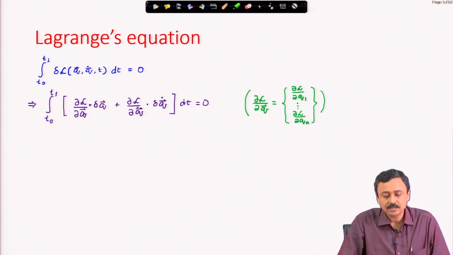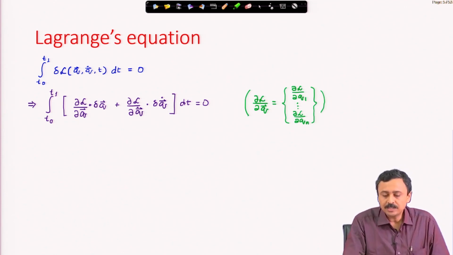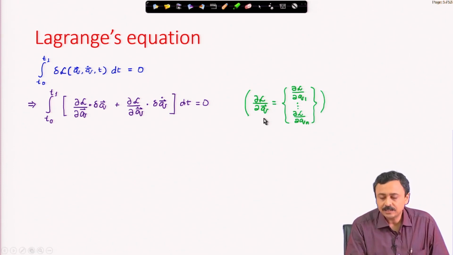Therefore, we have this, otherwise it is like the total derivative operator. And what is del L del q vector? That is this vector del L del q1, del L del q2 up to del L del qn. So, we have to differentiate the Lagrangian. The Lagrangian, remember, is a scalar function, action is a scalar quantity.